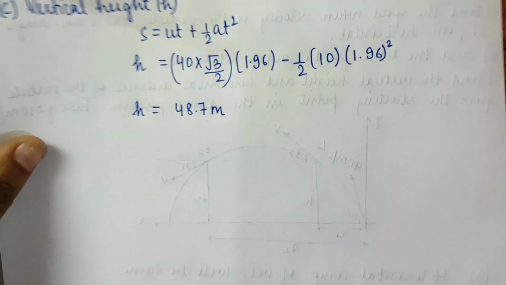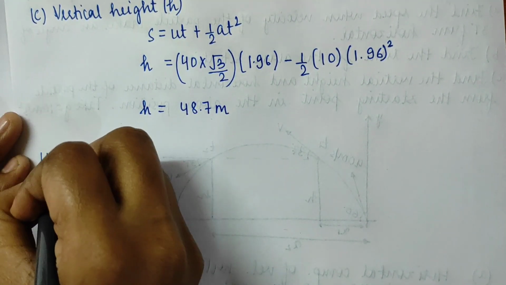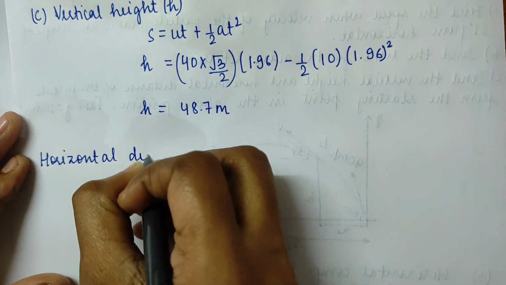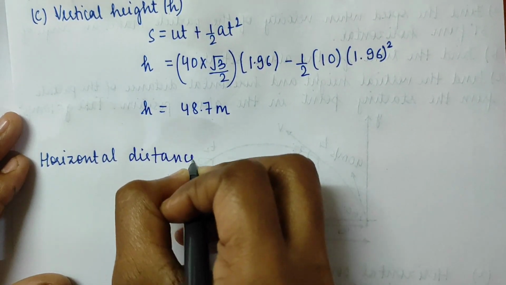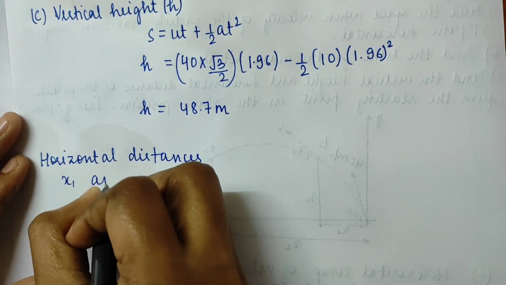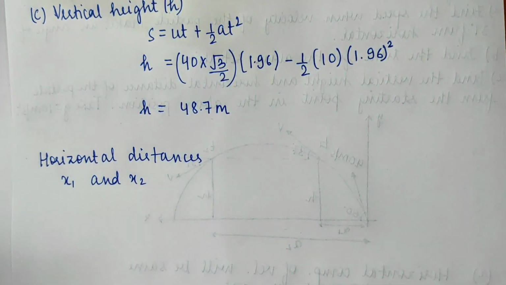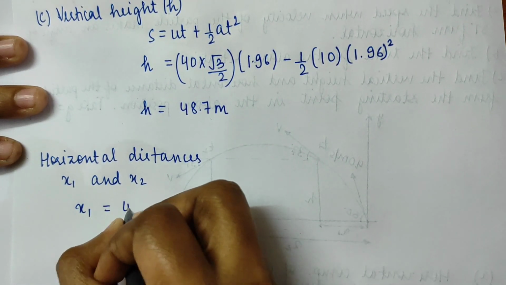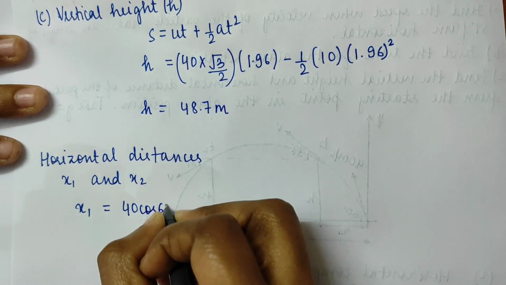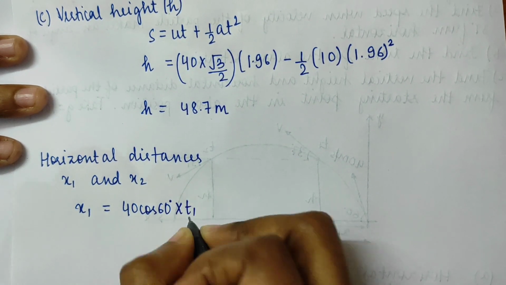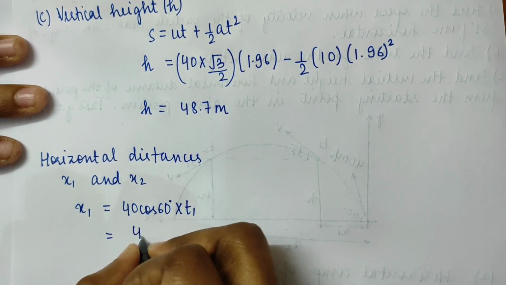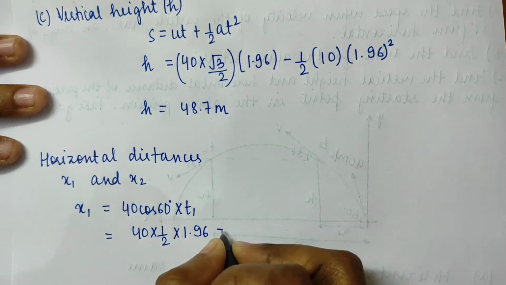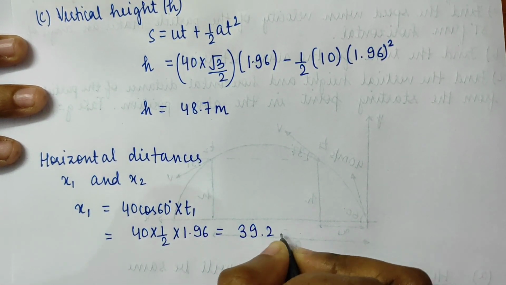For calculating the horizontal distances, that is x1 and x2, I am simply going to do what? Speed into time. Distance is equal to horizontal speed, that is 40 cos 60 degree into t1. For finding x1, 40 into 1 by 2, t1 is 1.96, it will be 39.2 meters.